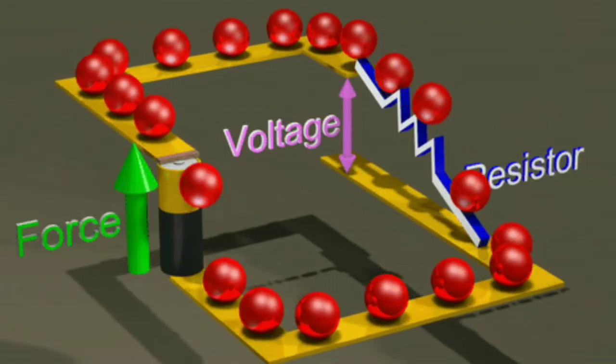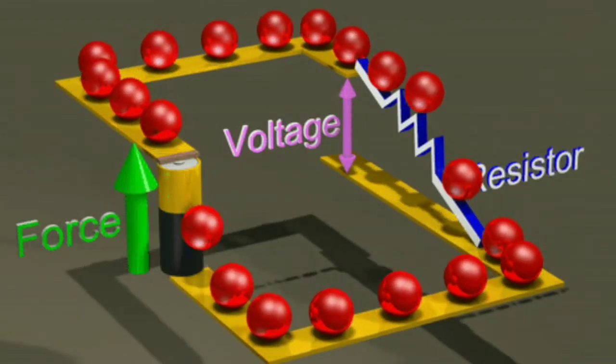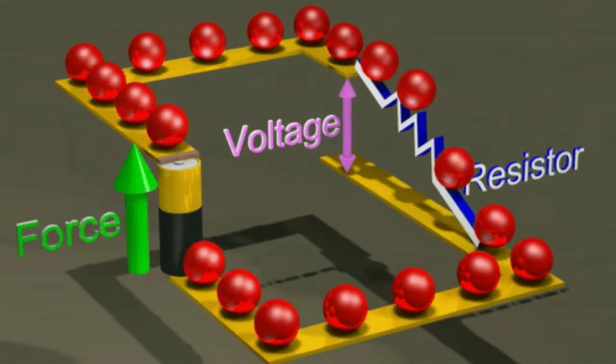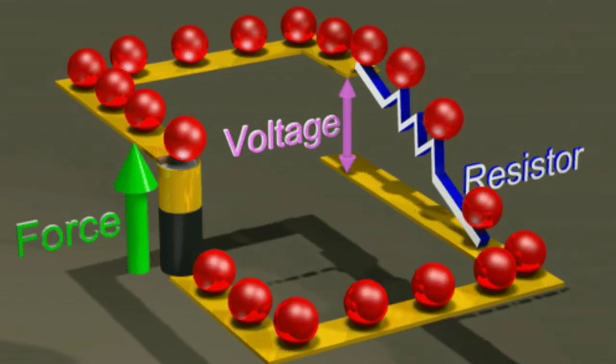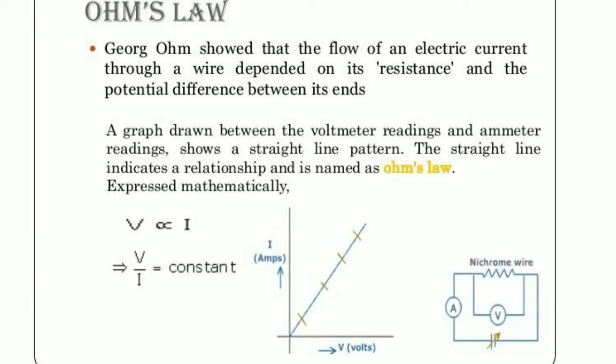Let us learn about Ohm's law. Ohm's law states that the current passing through a conductor is directly proportional to the potential difference across its ends, provided the temperature and other physical conditions remain unchanged. Mathematically, V is directly proportional to I. That is, the ratio of voltage and current is constant and that constant is known as the resistance.